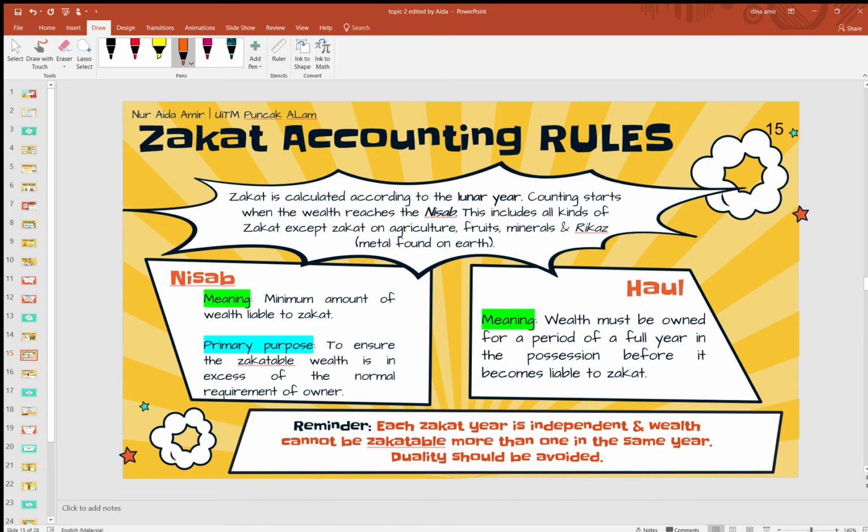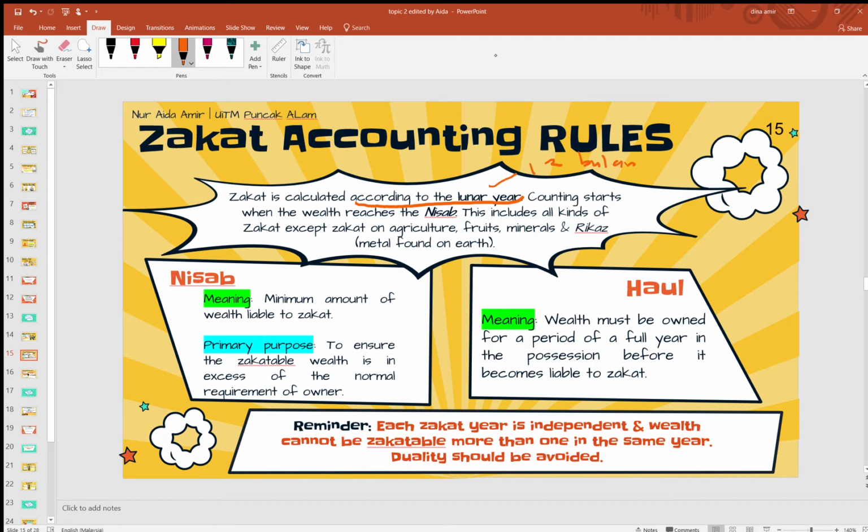Next, zakat accounting rules. When you do zakat accounting, you need to follow some rules, because zakat accounting has some rules that are different from basic accounting. Obviously, because zakat is zakat. Ordinary accounting is general accounting. When you calculate zakat, it must be according to the lunar year. A lunar year is 12 months in a year. In the calendar itself, it is called a lunar year.